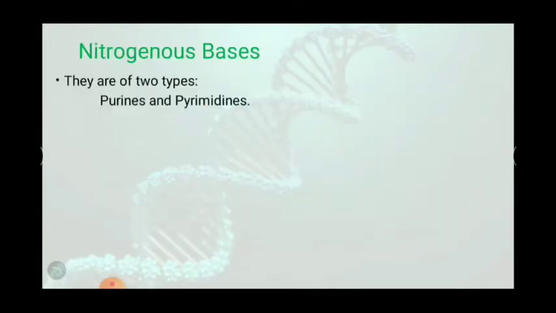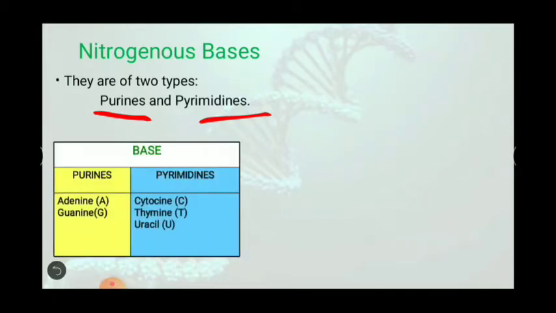Now let us see the third component, that is nitrogenous bases. Nitrogenous bases are of two types, that is purines and pyrimidines. Note it down in your copy. Purines are of two types, adenine and guanine, and pyrimidines are of three types: cytosine, thymine and uracil.